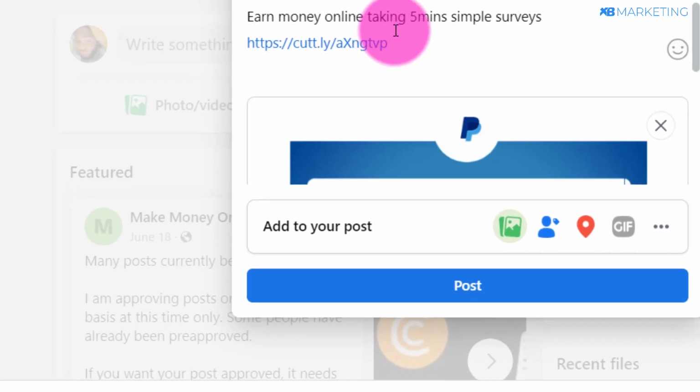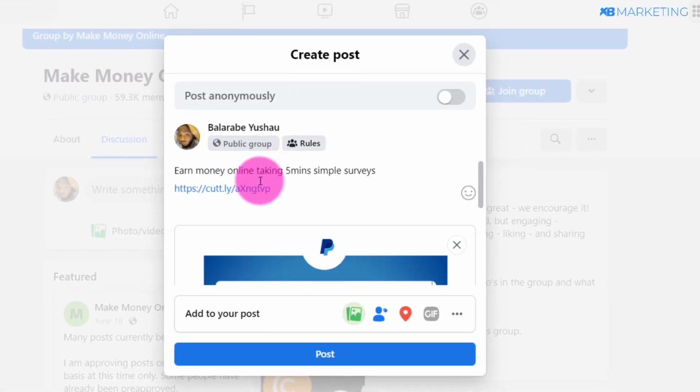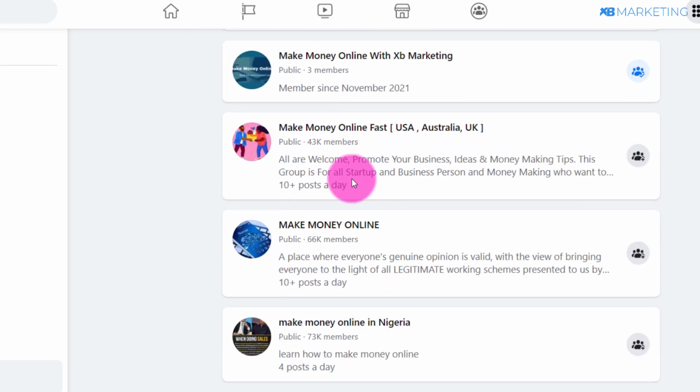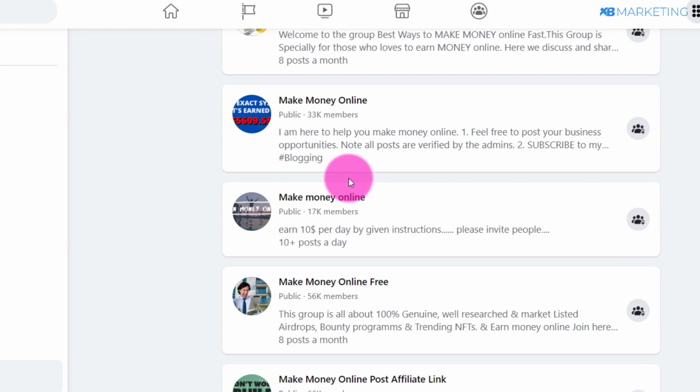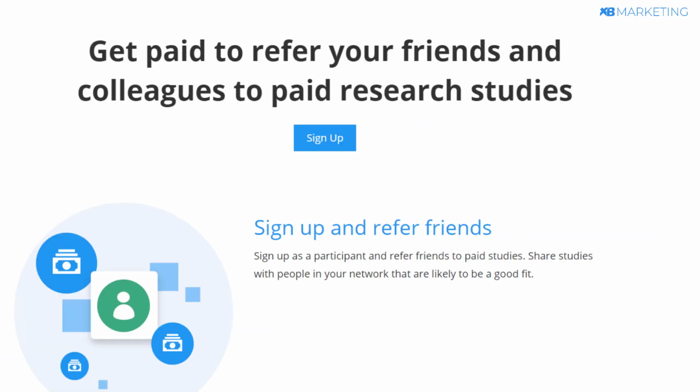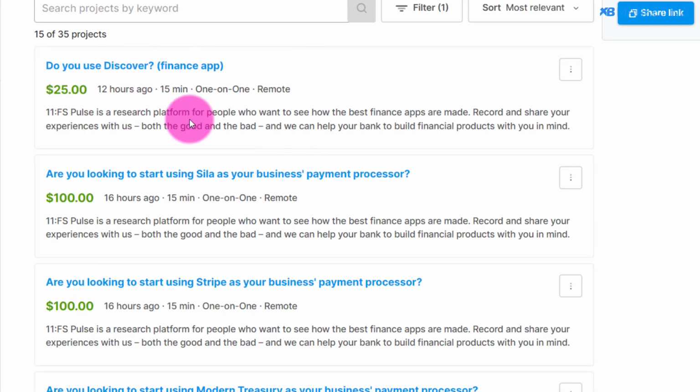Okay, so now if you go back to Facebook, all you just need to do is type in something simple like this, and click on post on Facebook. So once you do that, you want to repeat the same thing for all of these groups right here. And I can guarantee you, if you keep at it, so many people are going to click on the link and come over to Respondent right here. And if they come over and sign up and apply for these simple jobs right here, you make money. And if they come over and join Respondent, they are going to make money on Respondent as well. And you are going to be making money in passive income.